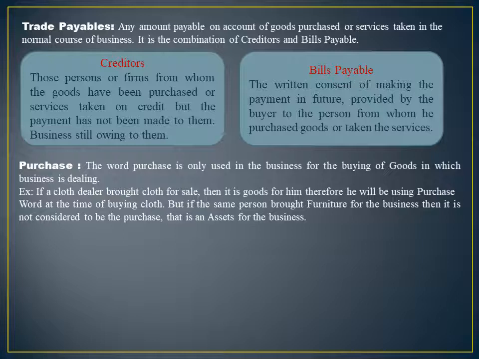But if the same person bought the furniture for the business, then that is to be considered as an asset for the business. He will not be using the word purchase for those furniture assets. He has to use the name of the asset, as those are not the goods for the business.